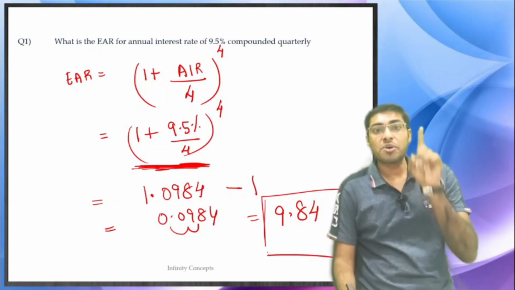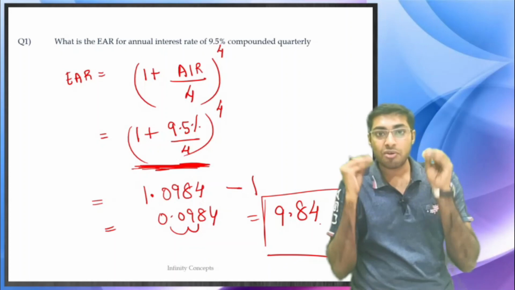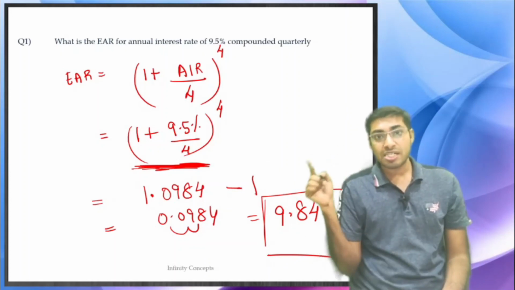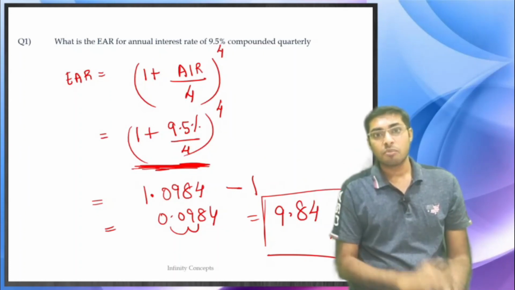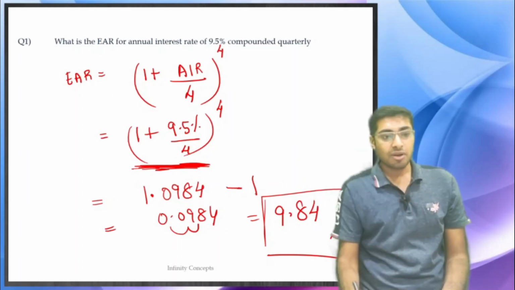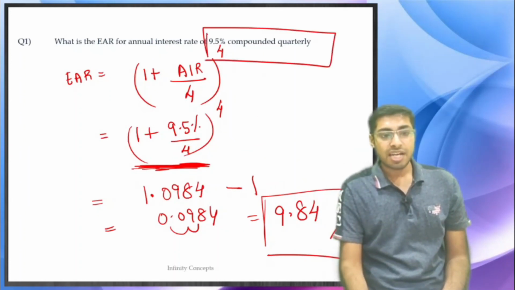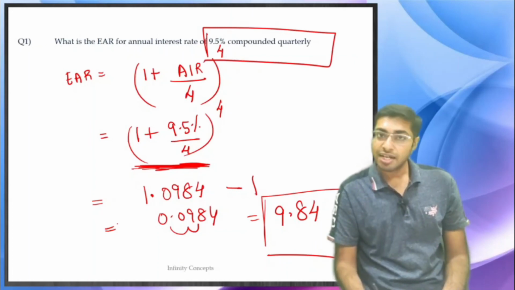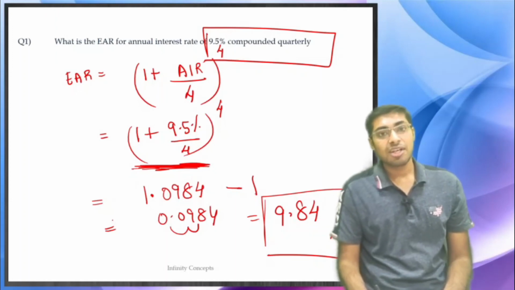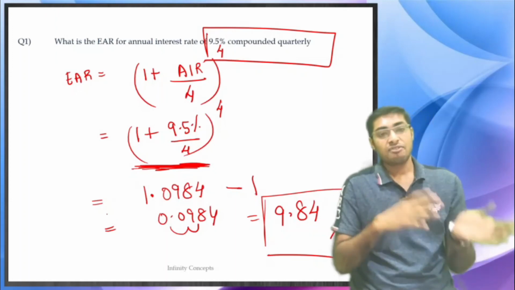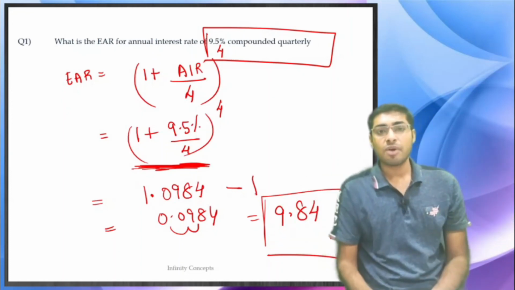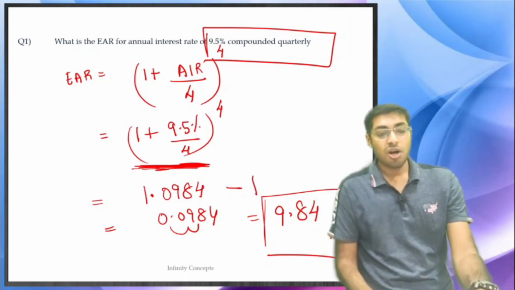So a bank giving you 9.5% compounded quarterly, or another bank giving you 9.84% annual interest rate, both mean one and the same, because this particular one has an effective annual rate of 9.84%. Right? This is how we calculate from annual interest rate to effective annual rate, and in the same way, from the effective annual rate you can go backward to the annual interest rate. This is what your question